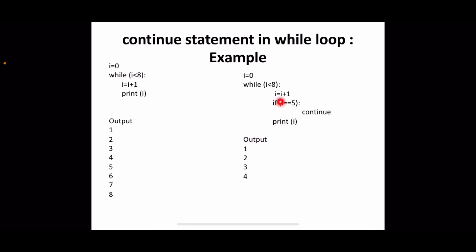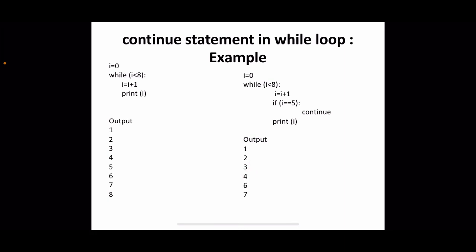For the next iteration also, that is I equal to 2, this will be executed, no problem, because I equal to 5 is false here. As long as this condition is false, that is for the values of I equal to 1, 2, 3 and 4, we will get the corresponding number displayed, right?